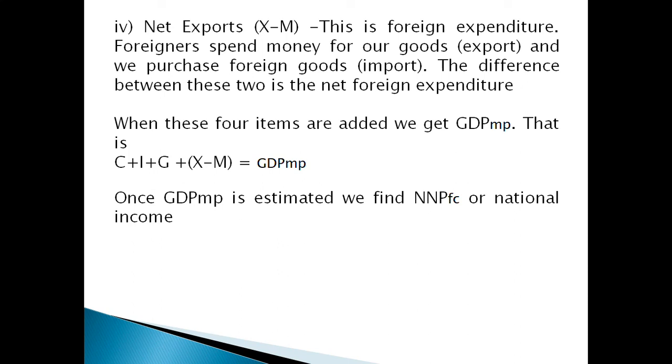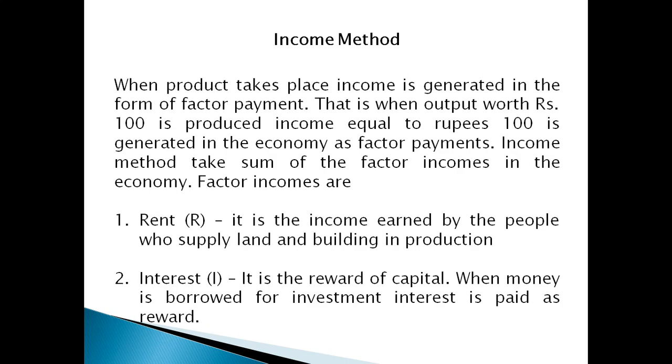When these items are added, we get GDP-MP, that is, C plus I plus G plus X minus M is the GDP-MP. Once GDP-MP is estimated, we find NNPFC, that is national income, easily. The next method is the income method. When production takes place, income is generated in the form of factor payments. There are four factors of production: land, labor, capital and organization. That is, when output worth ₹100 is produced, income equal to ₹100 is generated in the economy as factor payments.